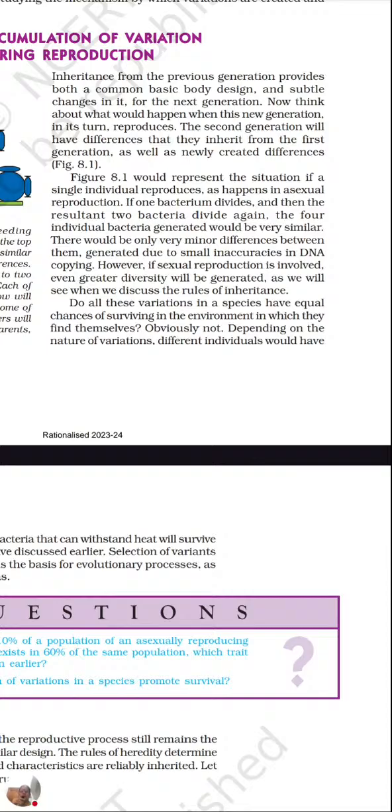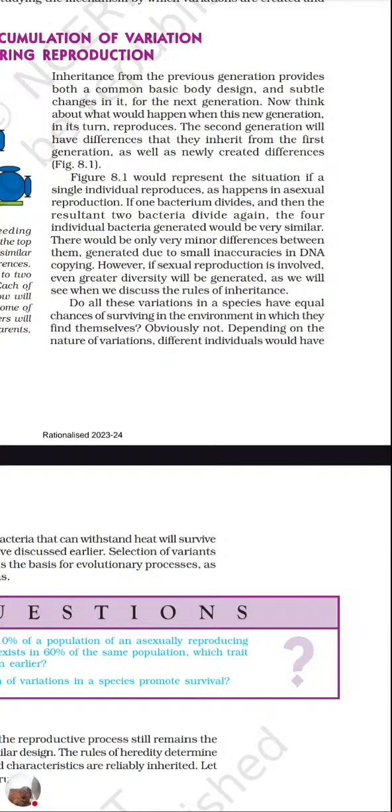Okay, on the top I left a few sentences. The four individual bacteria generated would be very similar. There would be only very minor differences between them, generated due to small inaccuracy in DNA copying. So here the bacteria are developing by asexual mode. As the asexual mode is there, variations are very little, and whatever variations they get are due to inaccuracy in the DNA copying. However, if sexual reproduction is involved, even greater diversity will be generated. So during sexual reproduction, there is greater diversity.